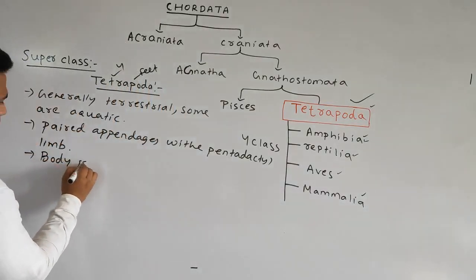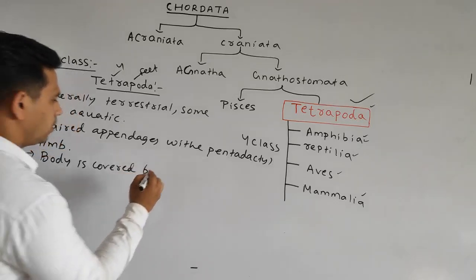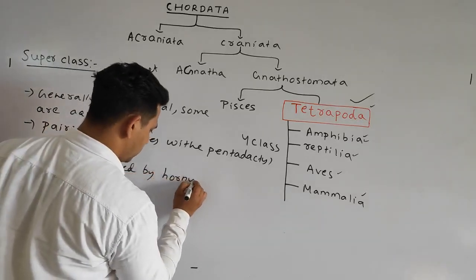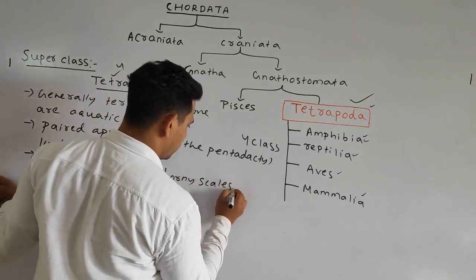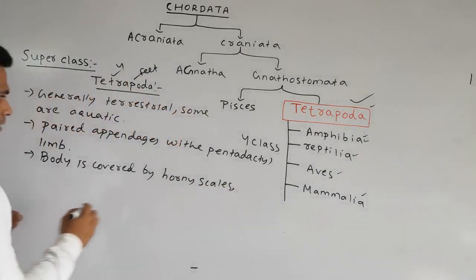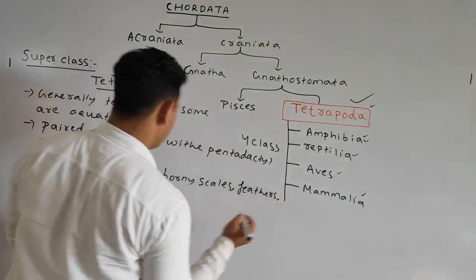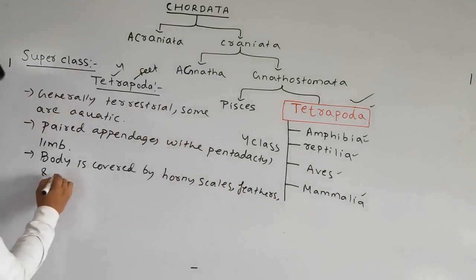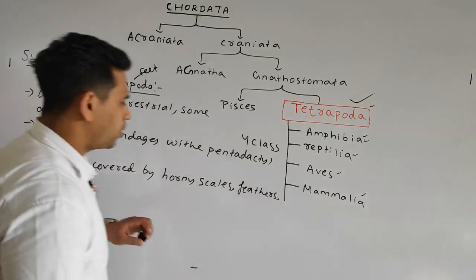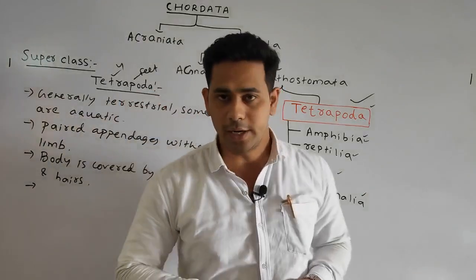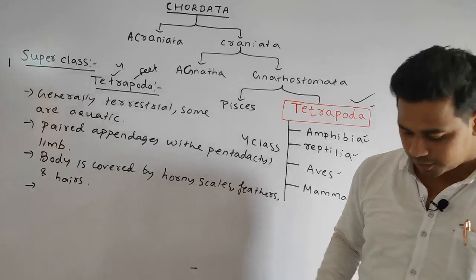The body is covered by horny scales. Okay, next the feathers in the case of the birds, and the hairs. Okay, the body is basically covered by the horny scales, or the feathers and also the hairs.